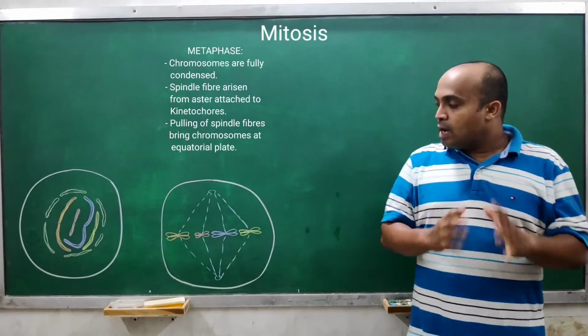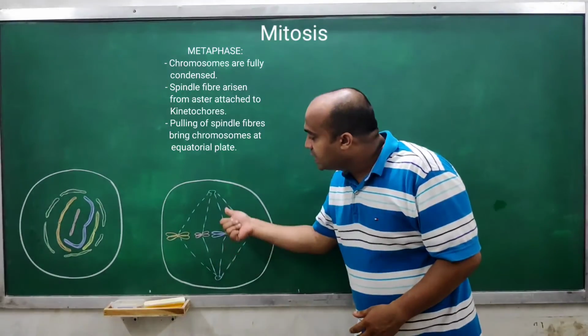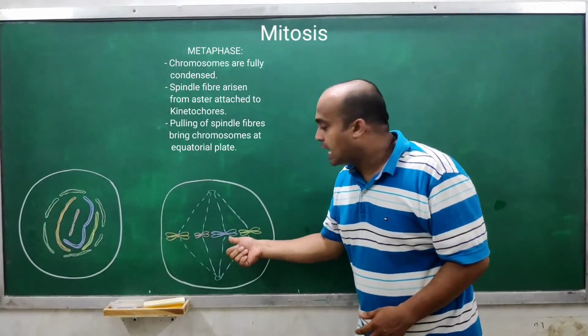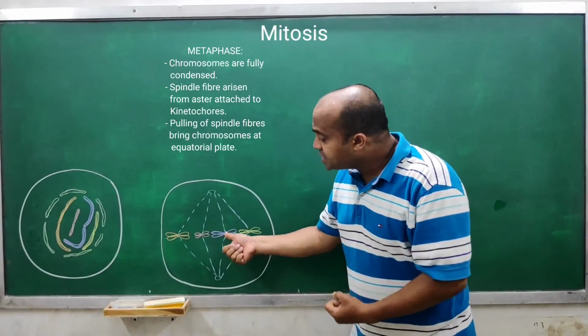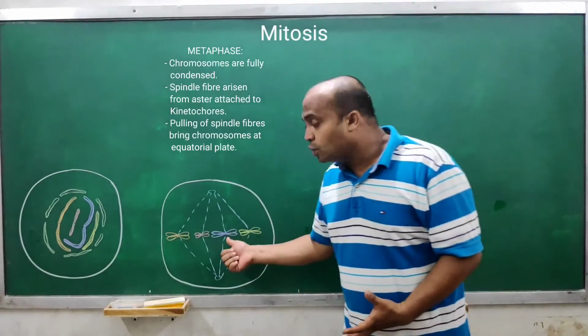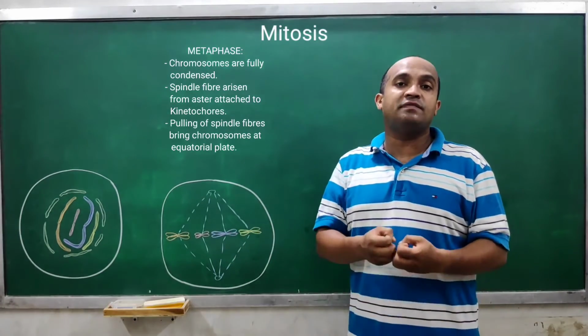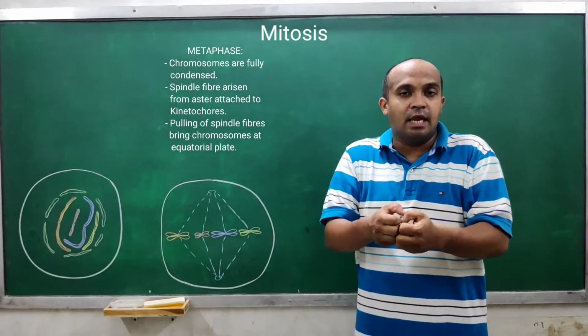During anaphase, both of these spindle fibers are pulling on this chromosome, which has two sister chromatids, right?